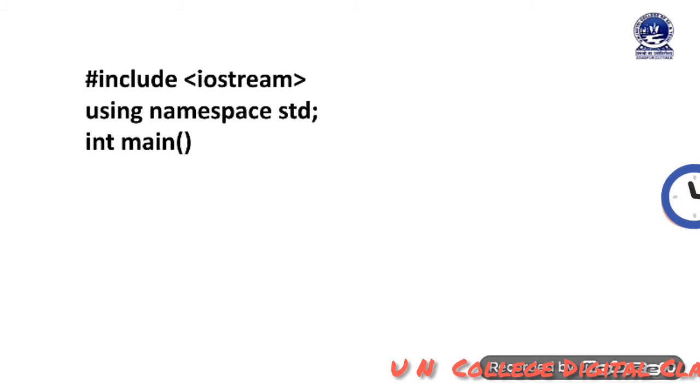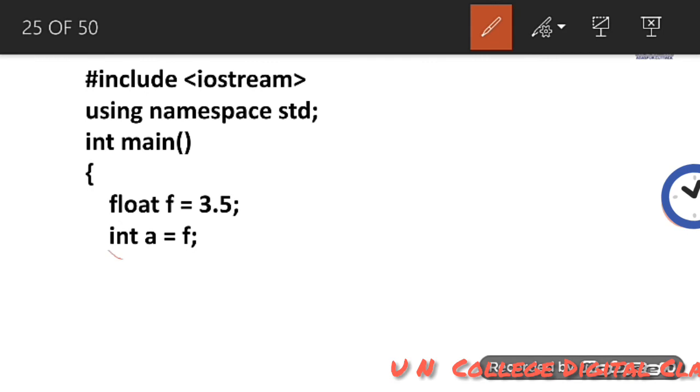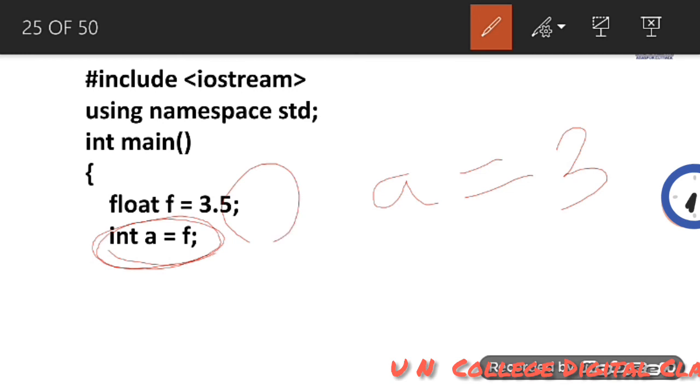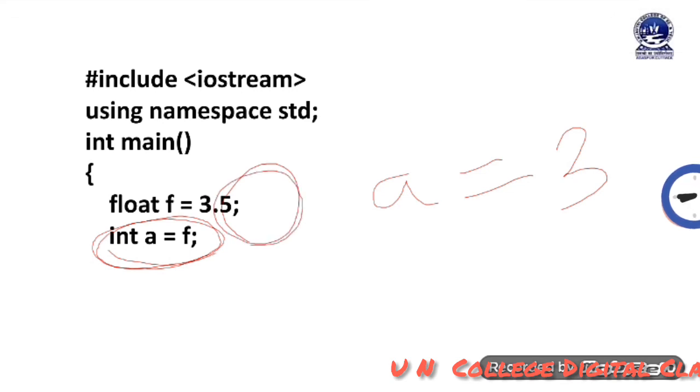Include iostream, using namespace std, int main, inside the main method, float f equal to 3.5, int a equal to f. This type of statement we used previously in C programming. Here a will contain only 3, and 0.5 will be discarded. This is implicit typecasting exactly.